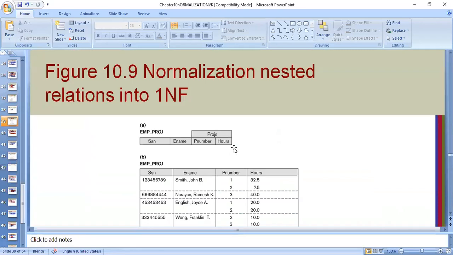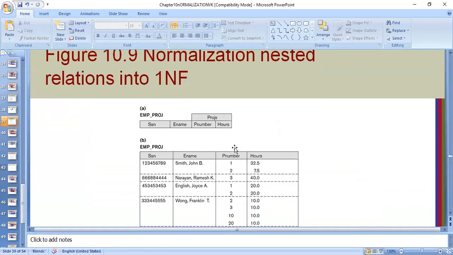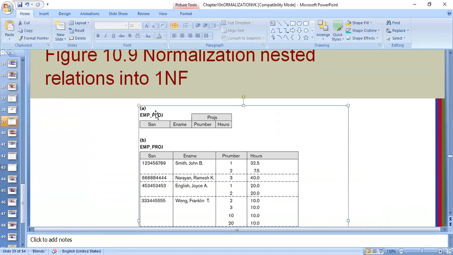Then let us go to the second normal form. There is also another example for nested relation. Now here you can see, earlier we had seen one bad tables example, whose name was employee project. Which all attributes did that employee project table have? It had SSN number, it had employee name, it had project number, and it had hours. So ignore this upper part right now. You can just show the unnormalized table like this, employee project with these four attributes.